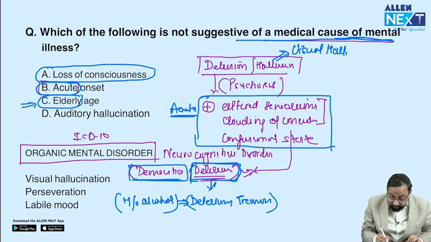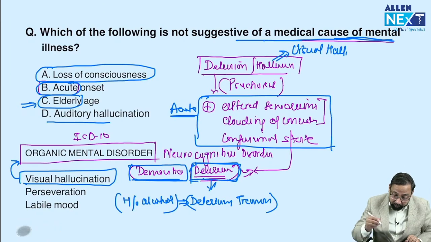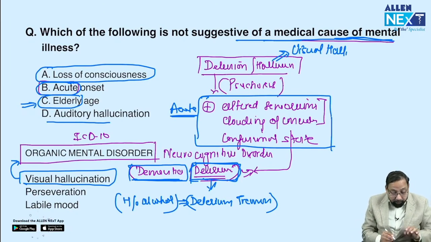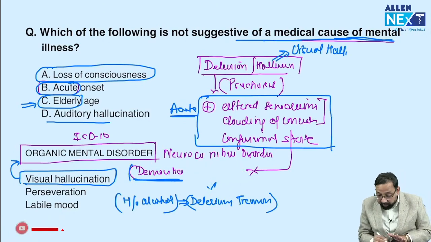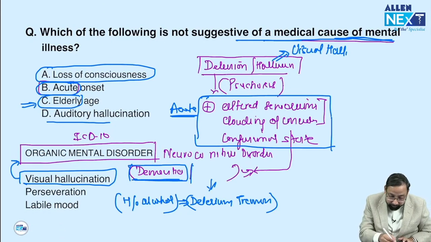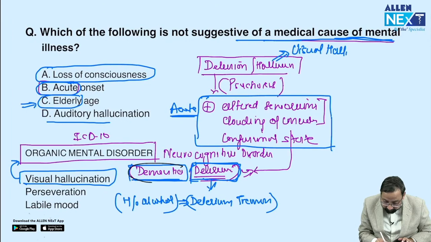So elderly age, you will remember. Visual hallucination, suggestive of organicity. So auditory hallucination is the answer. I told you in this way so that you will remember with the help of delirium and dementia all the points suggestive of organicity.